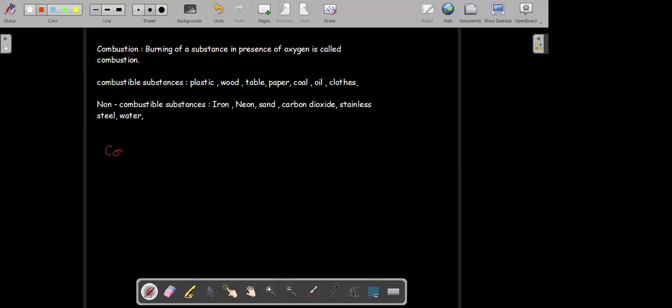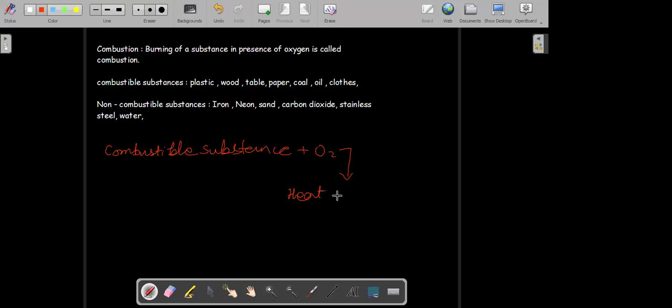You will have a combustible substance, and that combustible substance burns in presence of oxygen, or reacts with oxygen, to give you some amount of heat energy.